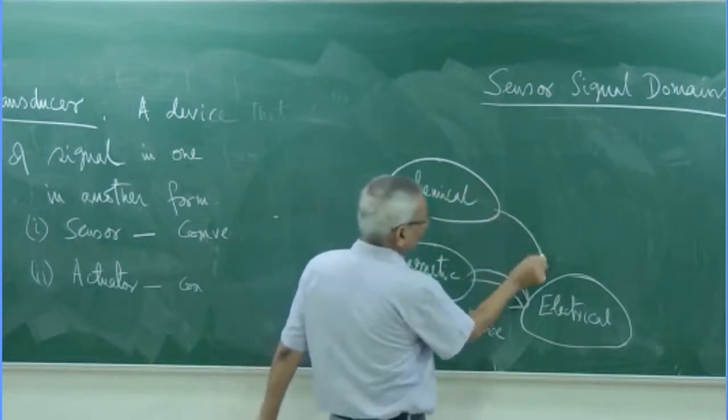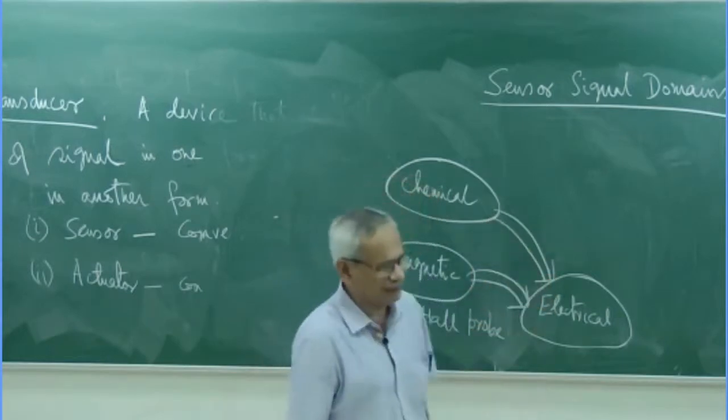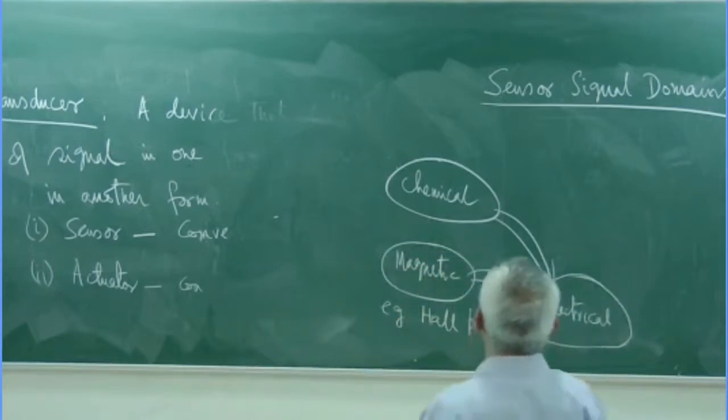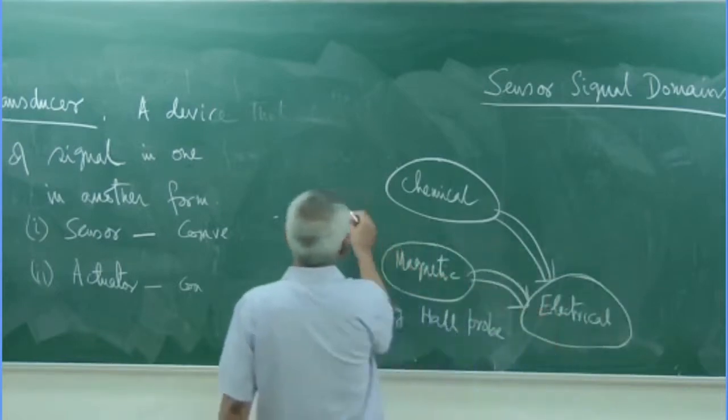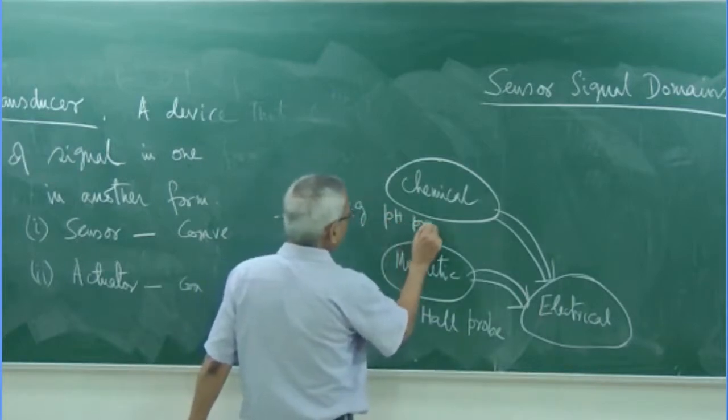So which sensor converts the chemical signal into an electrical signal? Can we give an example? I can say it is the pH probe.